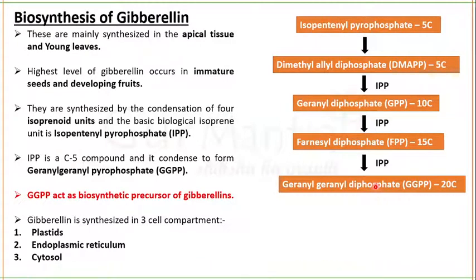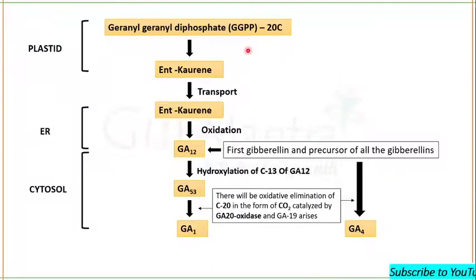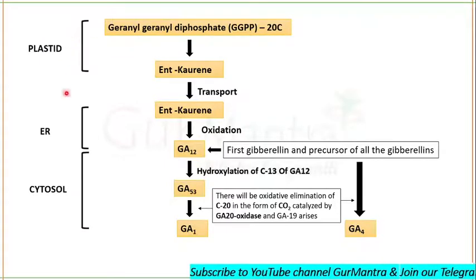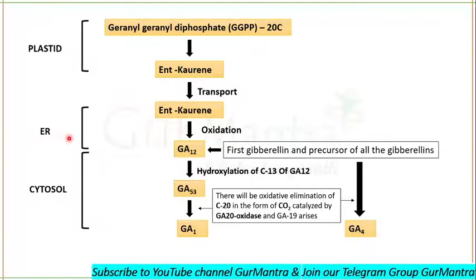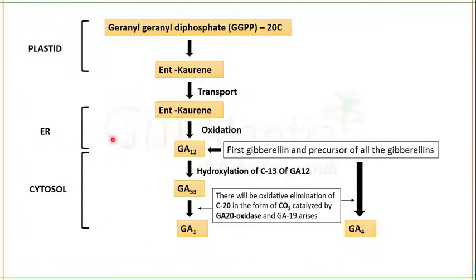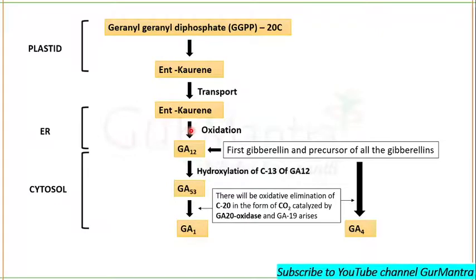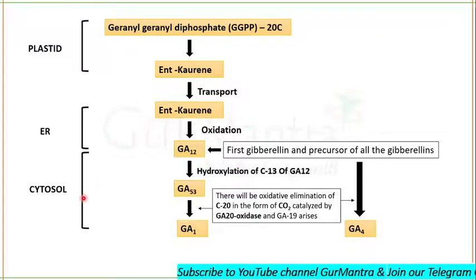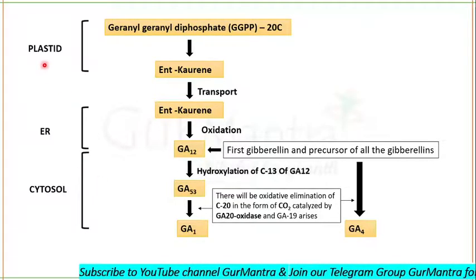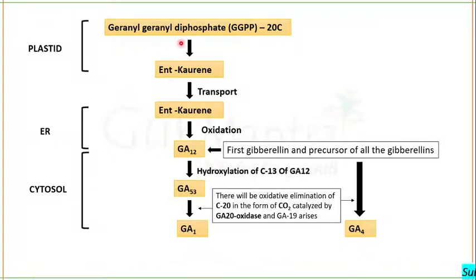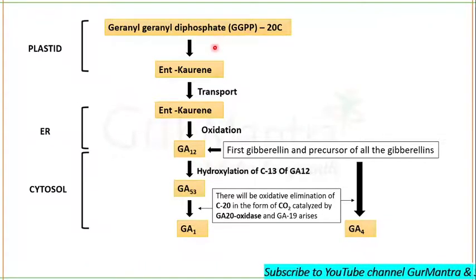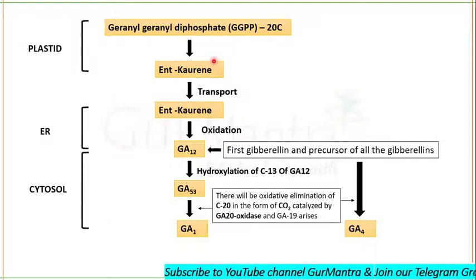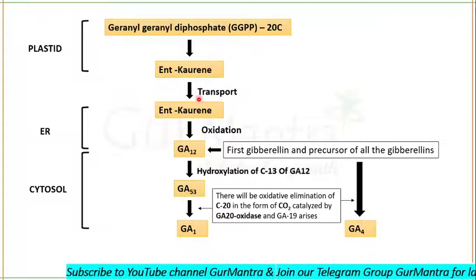Fine. So this is geranylgeranyl diphosphate in plastid now, and this is the first step. In the endoplasmic reticulum will be the second step of biosynthesis of the gibberellins, and in cytosol takes place the third step. So in plastid, geranylgeranyl diphosphate, which is a 20 carbon compound, is converted into ent-kaurene, which gets transported to the endoplasmic reticulum.